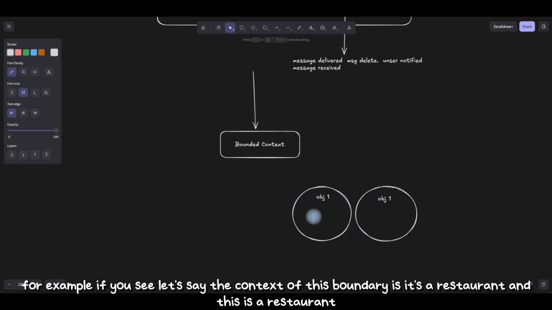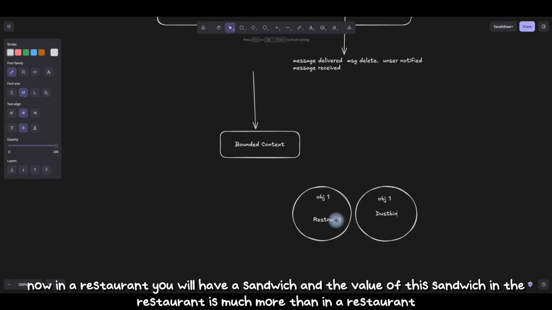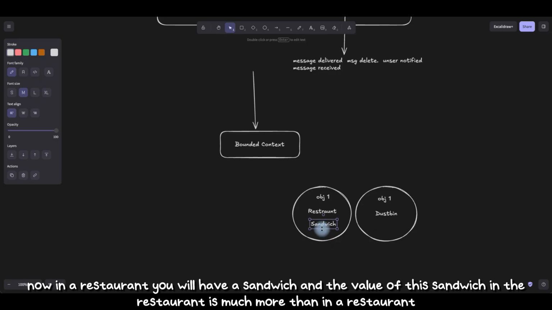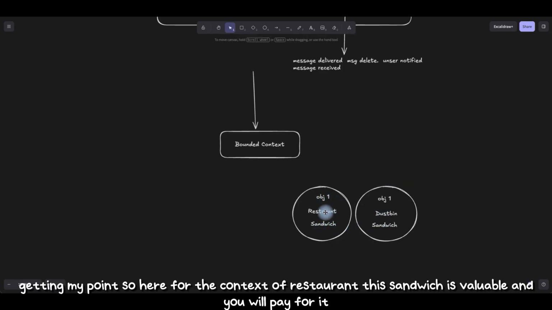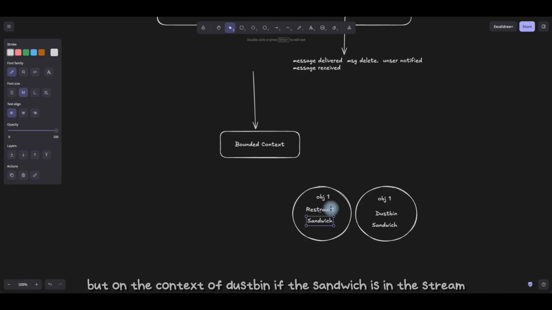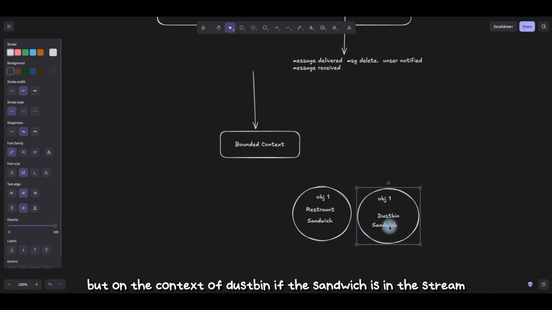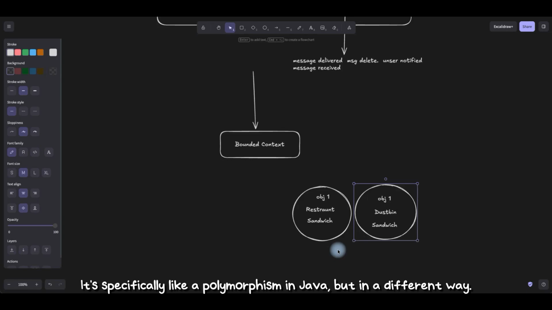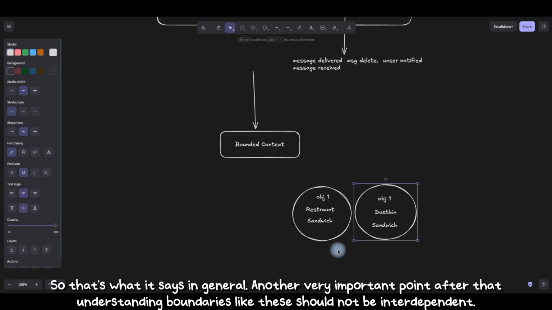For example, let's say the context of this boundary is a restaurant and this is a dustbin. Now in a restaurant you will have a sandwich, and the value of this sandwich in the restaurant is much more than in a dustbin. Getting my point? So in the context of the restaurant, this sandwich is valuable and you will pay for it. But in the context of the dustbin, if the sandwich is in the dustbin, you will not pay for it. It's garbage. So that's what boundary means. It's specifically like polymorphism in Java, but in a different way. An object behaves differently in different environments. So that's what it says in general.